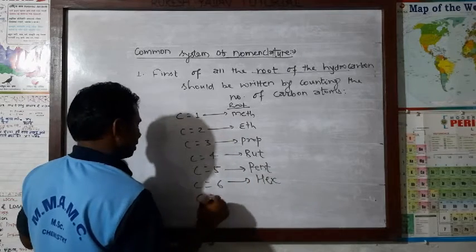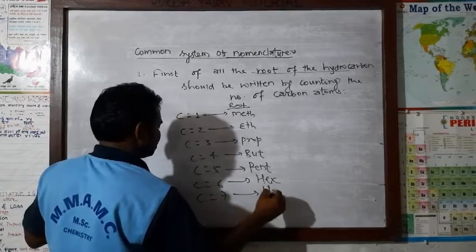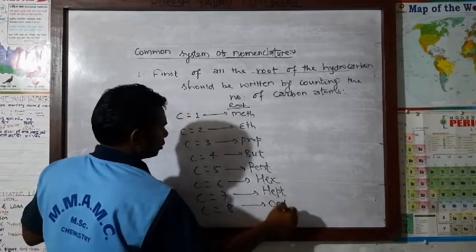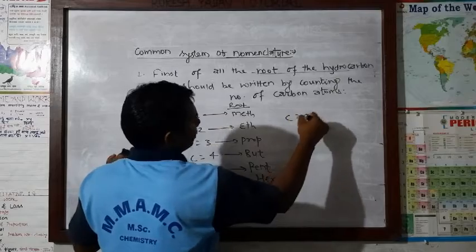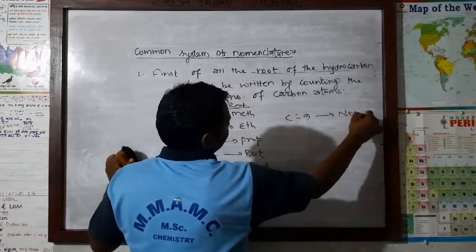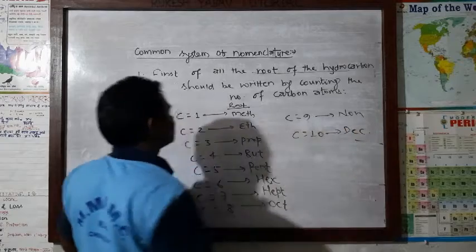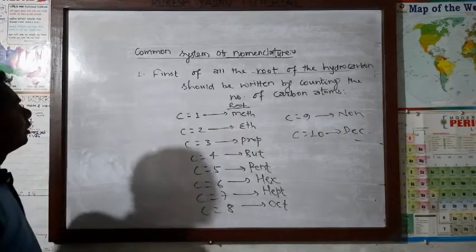If carbon atoms are 6, what will be the root? Hex. If 7? Hept. If 8? Oct. In the same way, if 9? Non. If 10? Dec. Up to this much you should know.